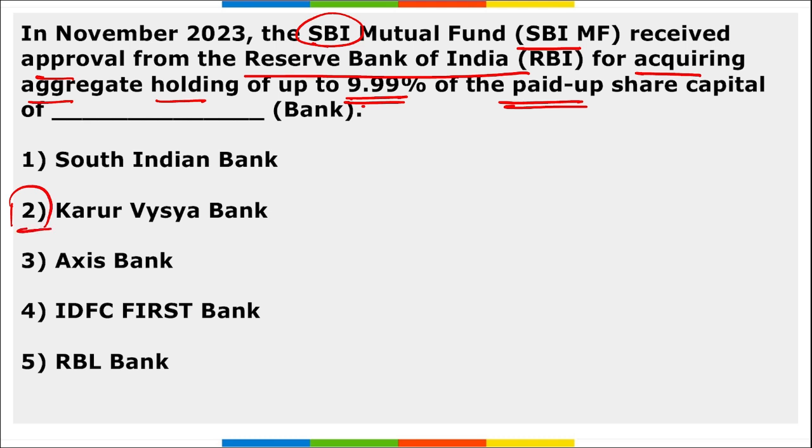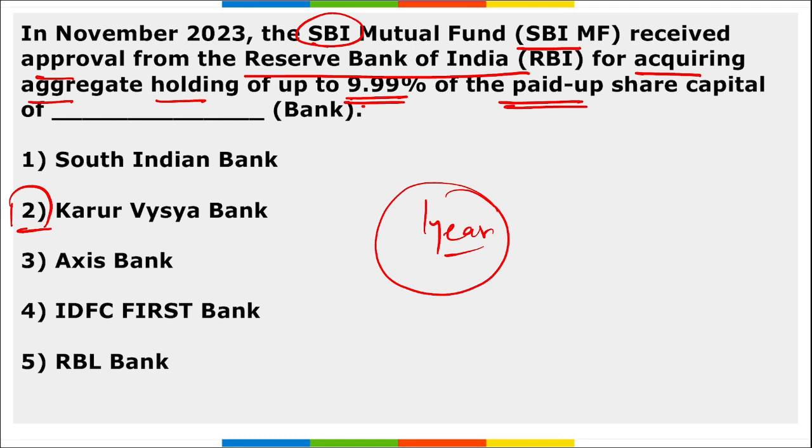Here SBI Mutual Fund has received the regulatory approval, correct? The approval has been granted in accordance with the application submitted by SBI Mutual Fund to the RBI. As per the approval, SBI Mutual Fund must acquire the shareholding within 1 year from the RBI's letter, and failure to do so will result in the automatic cancellation of the approval.